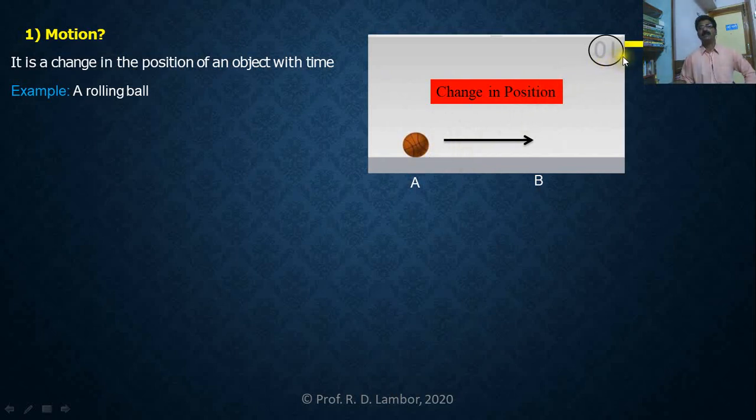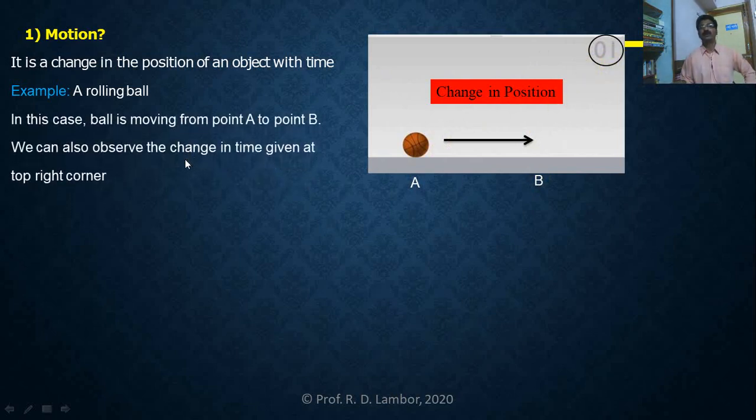And this time is mentioned here. This one is the time, 0 to 1. Means when ball is at position A, starting time 0. When it reaches to position B, it takes the time 1 minute, 1 second, whatever. So, in this case, ball is moving from point A to point B. We can also observe the change in time which is given in the right corner of this picture.